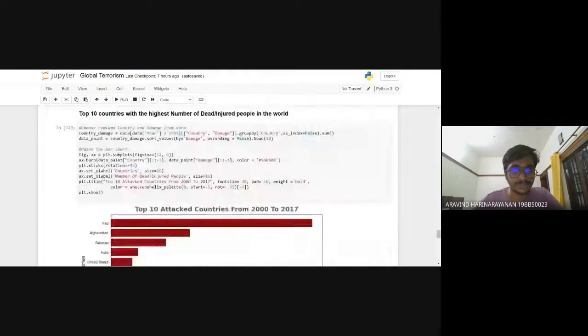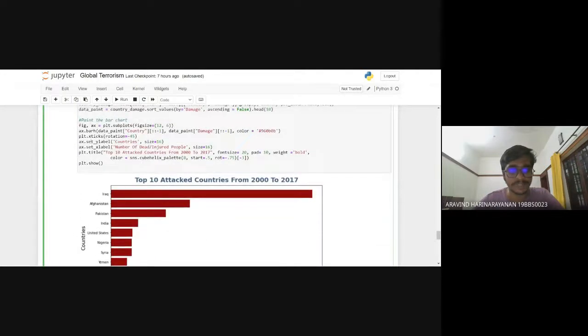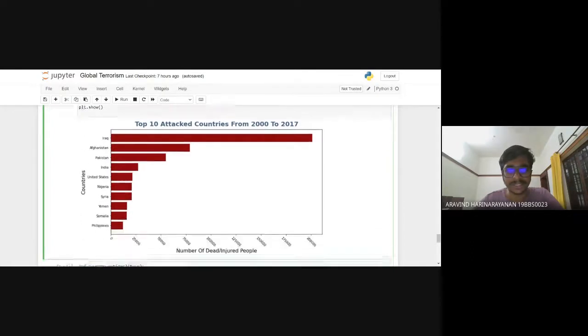Now I'm going to the next part. I'm going to find the top hotspot regions of the top 10 countries with the highest number of dead or injured people from this data set. So country damage, data year greater than 1999, country damage, the two columns, country and damage, and group by that country. Now I'm painting this bar chart using a color variable, which is as shown here. Then I'm defining the graph using matplot, and plt.show displays the graph, okay. So I'm defining the title as SNS, the palette I'm using, etc.